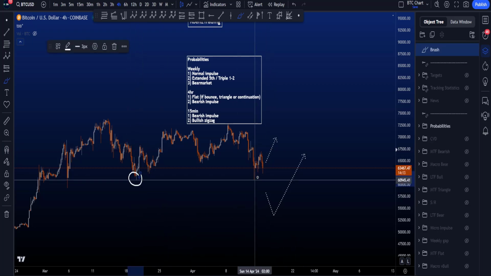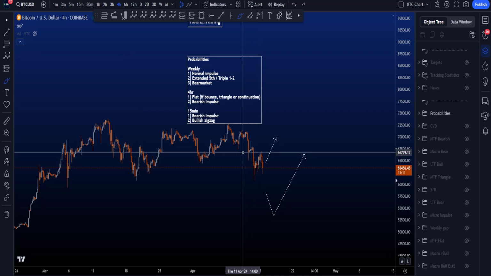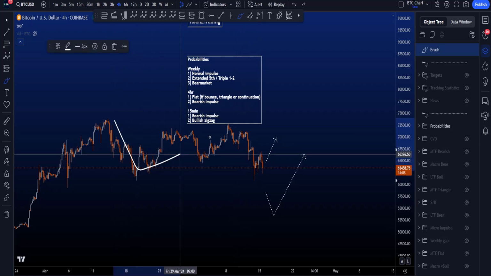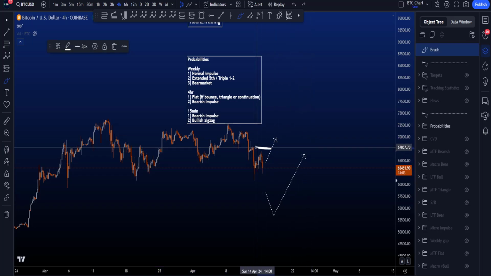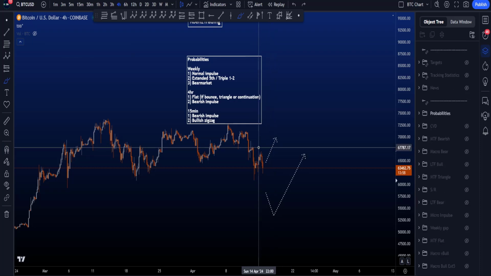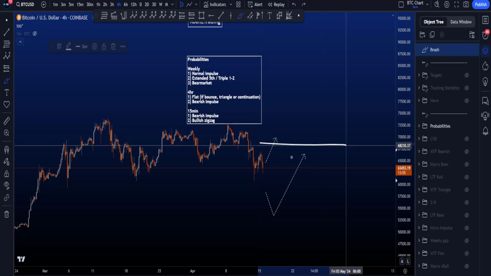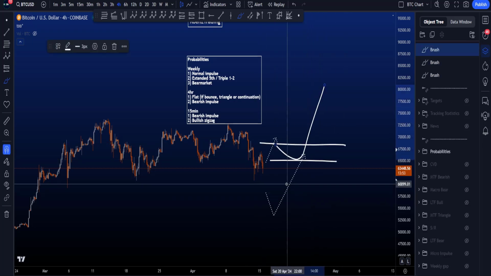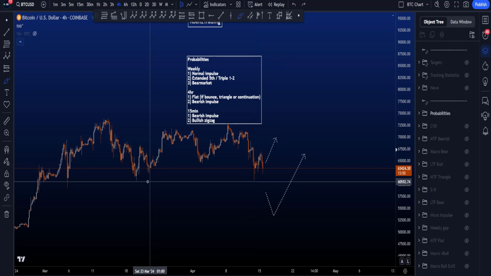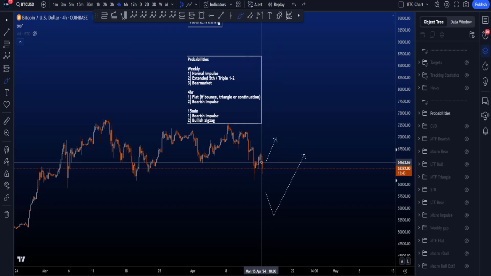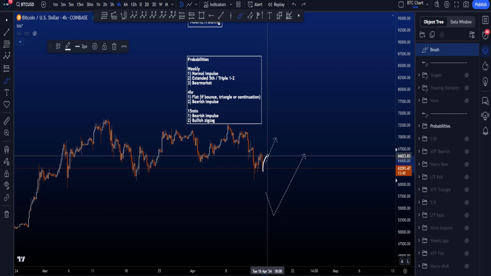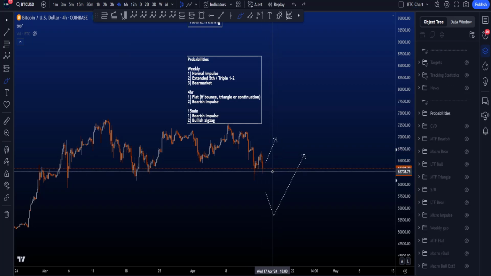If we don't take this low on my chart, we're going to be talking about a running flat or potentially the triangle, right, where we have a wave A, B, C, and they still look for a D as well as a wave E. But the 0.618 at 67.3k is very, very important to give more probabilities to bullish continuation or a sideways range, after which we expect continuation. But the probabilities decrease for price to take this low if it hits the 0.618 above. Of course, if it does hit the 0.618, we will be analyzing the chart at that moment in time, and we will observe how price moved towards that 0.618, right?